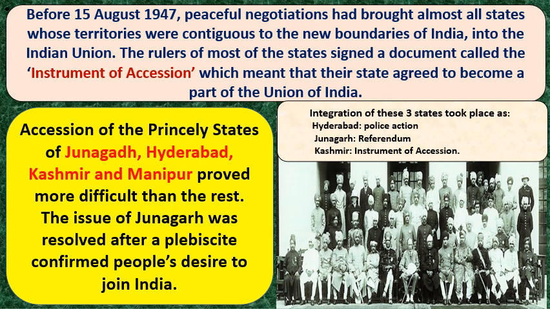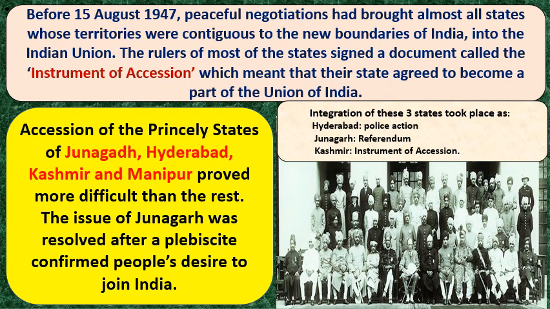Before 15th August 1947, peaceful negotiations had brought almost all states whose territories were contiguous to the new boundaries of India into the Indian Union. The rulers of most of the states signed a document called the Instrument of Accession, which means that their state agreed to become a part of the Union of India.